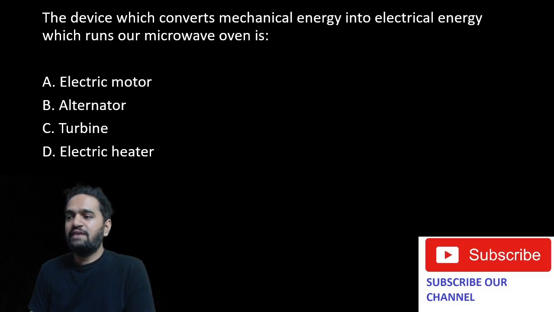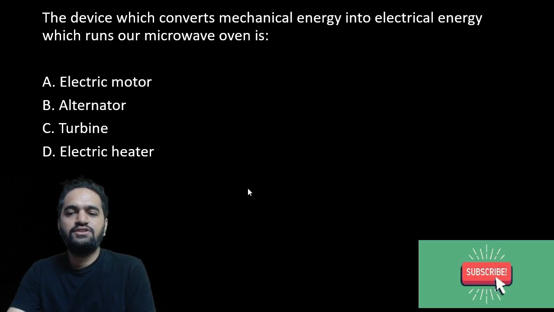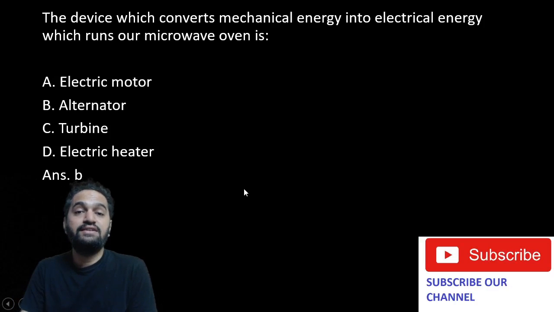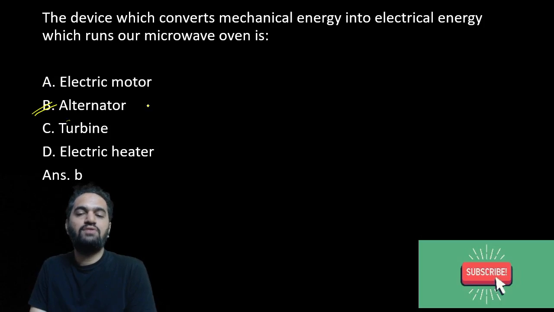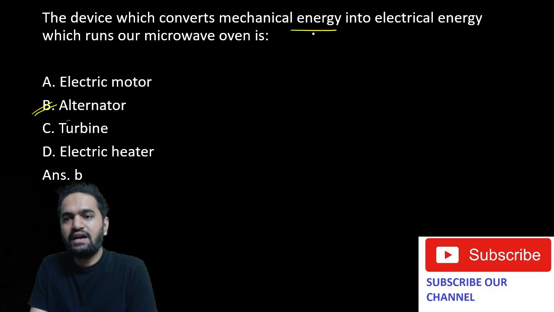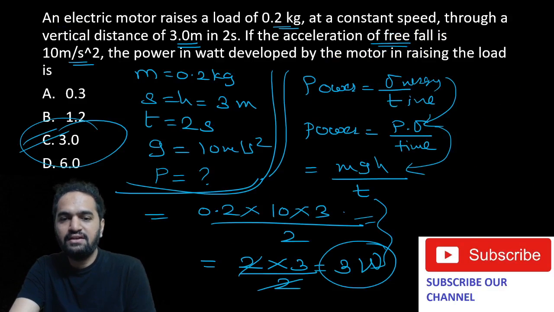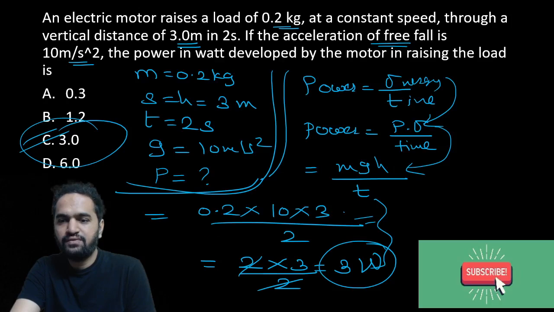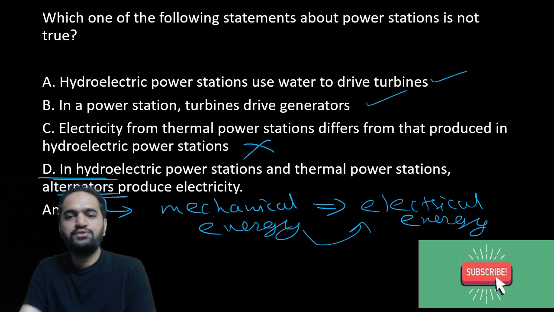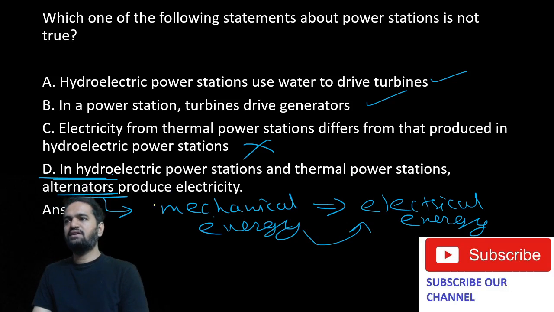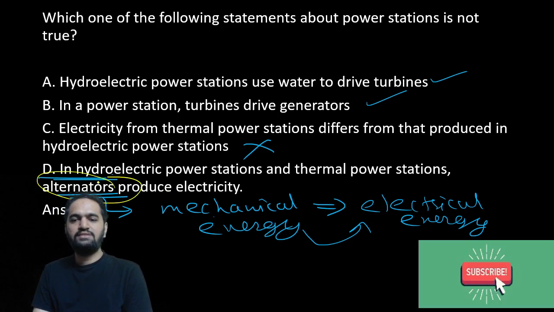Okay, so your time is up. Let us see what is the answer. The answer for this question is going to be alternator. I have already told you, alternator is the device which converts mechanical energy into electrical energy. Before some time only we had covered that, right? I think in some of the conversion parts, alternators. We had already covered that in the previous question, that alternators basically convert mechanical energy into electrical energy.